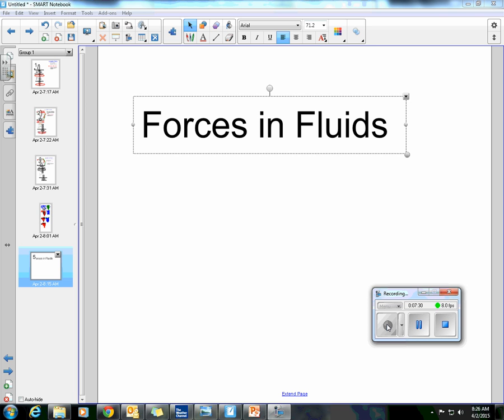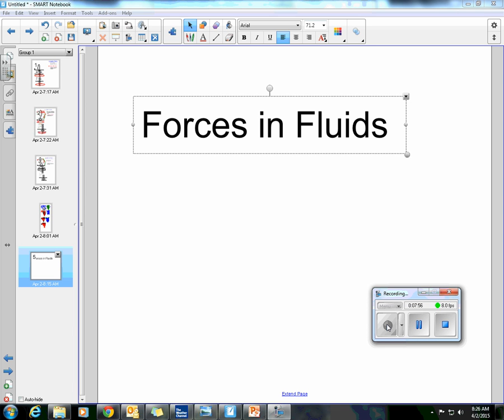Number 22. What scientific rule states that pressure exerted by a moving stream of fluid is less than the pressure of the surrounding fluid? A. Archimedes' principle, B. Pascal's principle, C. Bernoulli's principle, D. Newton's third law of motion.